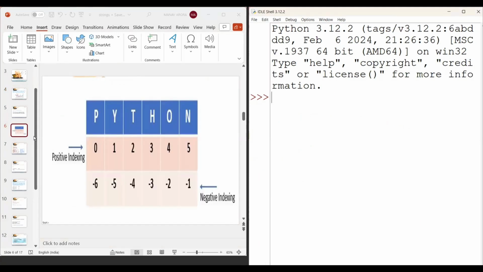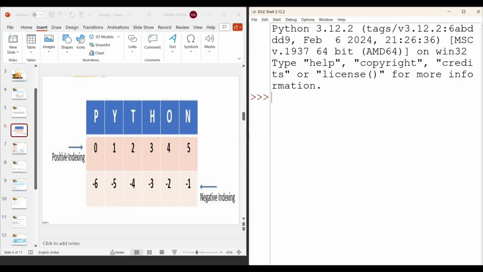The next topic is string slicing, or you can say string traversal. Both topics we discuss simultaneously. For string slicing, first of all understand this part. Suppose there is one string, Python. In the string, every character has its own index value, or you can say position.